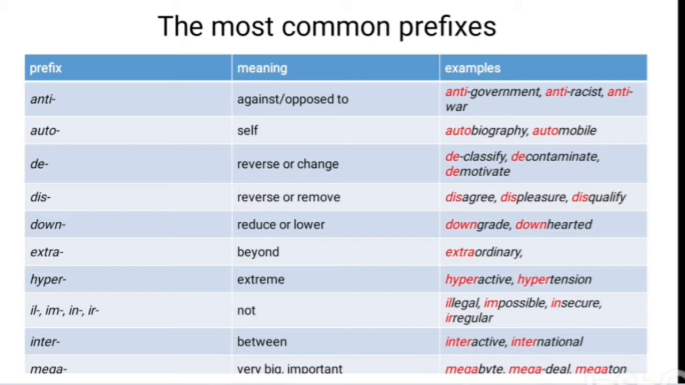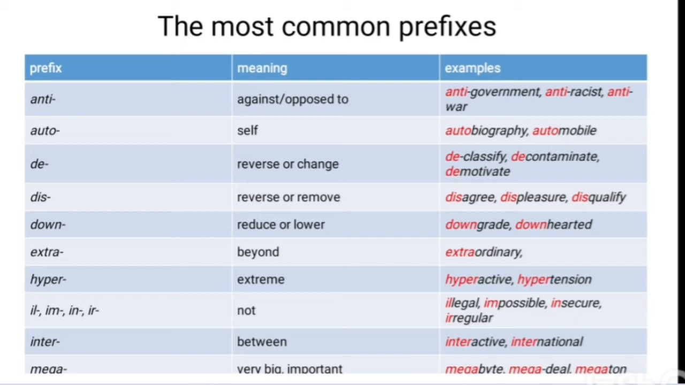The prefix dis means remove. That's why this prefix makes many sentences, especially verbs. For example, dislike, disagree. And the next word is down. Down prefix means reduce or lower. For example, downgrade, downhearted. Downgrade means to reduce someone or something to a lower rank or position.